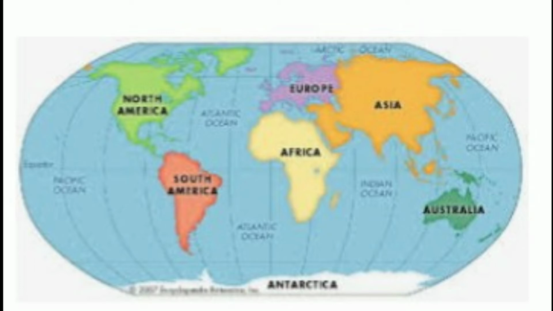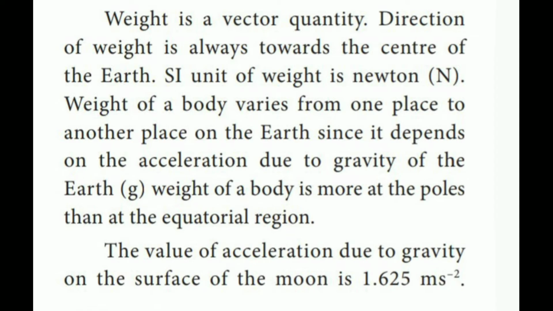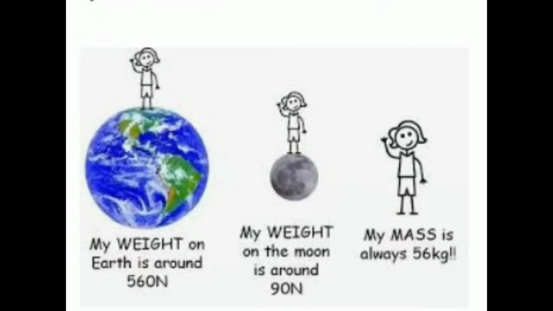Weight of a body is more at the poles than at the equatorial region. The value of acceleration due to gravity on the surface of the moon is 1.625 m s^-2.